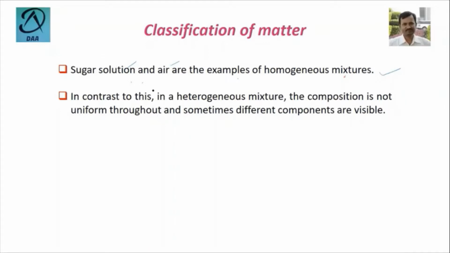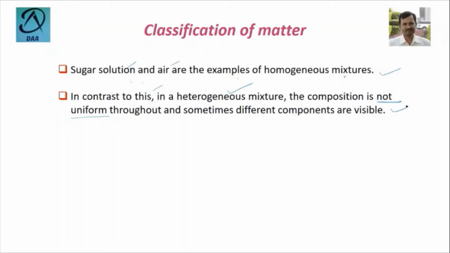In contrast to this, in a heterogeneous mixture the composition is not uniform. That means in homogeneous the composition is uniform, but for heterogeneous the composition is not uniform. And sometimes different components are visible.